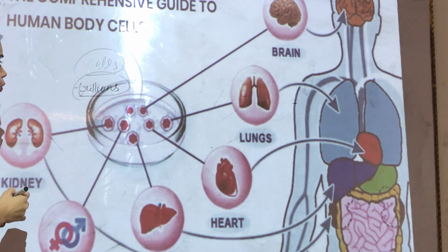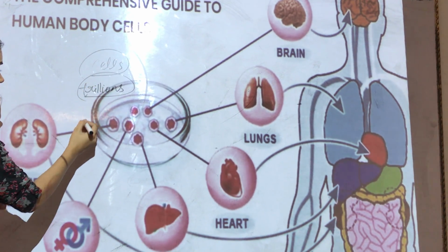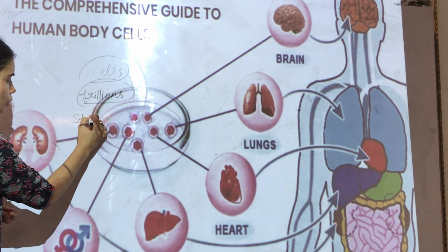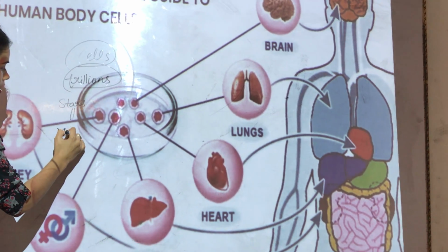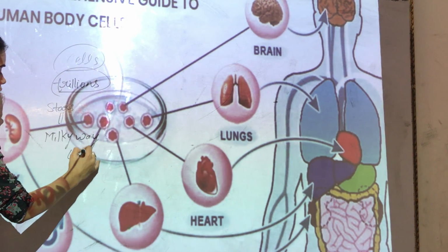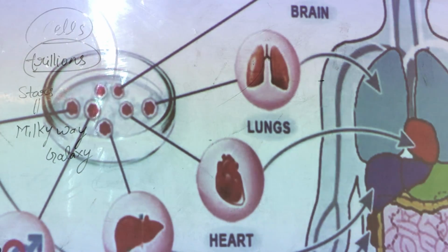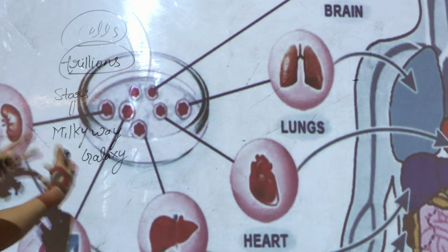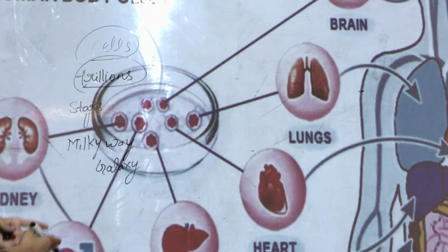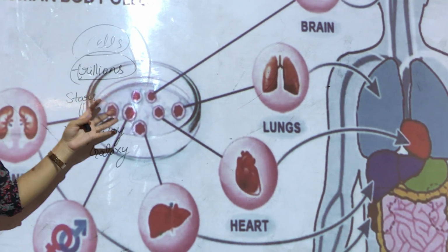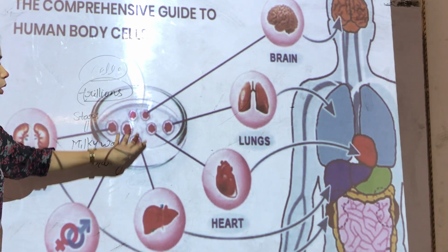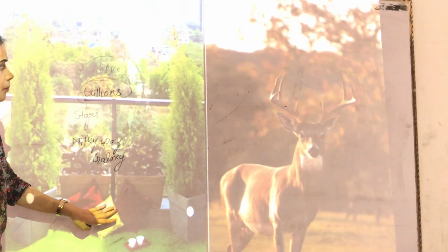If you try to count them, you will notice that this number of cells is actually equivalent to the stars present in the Milky Way galaxy. You all know the Milky Way galaxy is a huge group of stars. So there are even more cells present inside our body. They are so small in size, very minute, that you cannot see them with your naked eyes, but they are actually responsible for all the functioning inside our body.